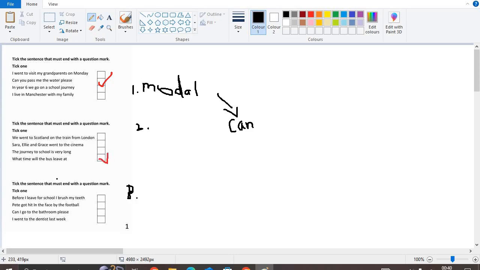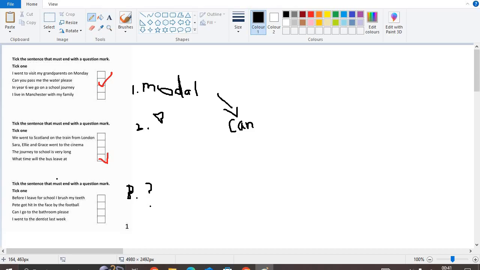Before I leave for school, I brush my teeth. Pete got hit in the face by the football. Can I go to the bathroom, please? I went to the dentist last week. So now we can look, step 1, we'll look for modals. Is there any? No. There's only one in this one. But how are we certain that it's a question mark? So then we go on to step 2. We check if it's either statement, command or question.